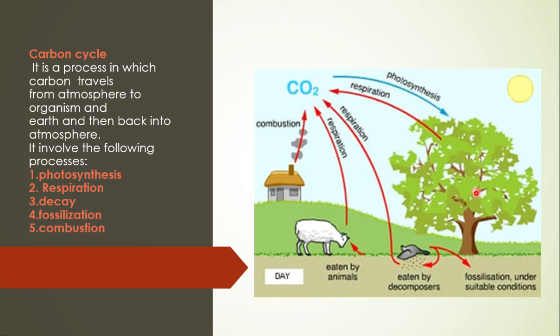When plants die, they may become fossils, or they may be attacked by decomposers. When they are decomposed by decomposers, a gas is also produced, named carbon dioxide gas. So carbon dioxide gas is produced during respiration, whether by plants or animals, and during combustion or the burning process. And in which process is carbon dioxide used? It is used in photosynthesis.